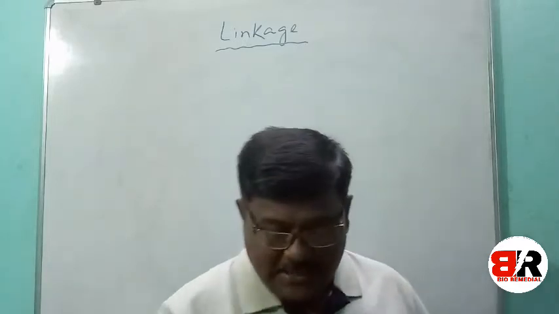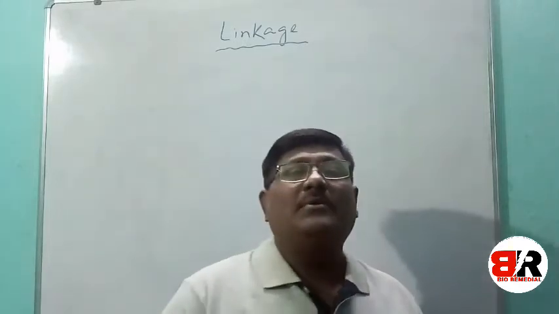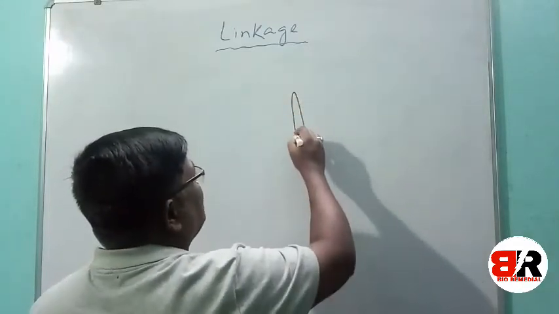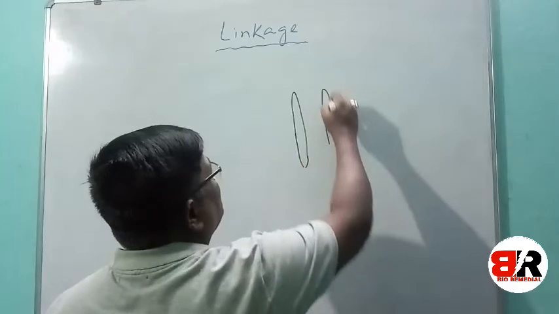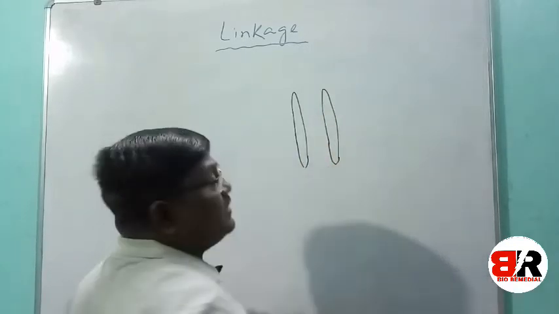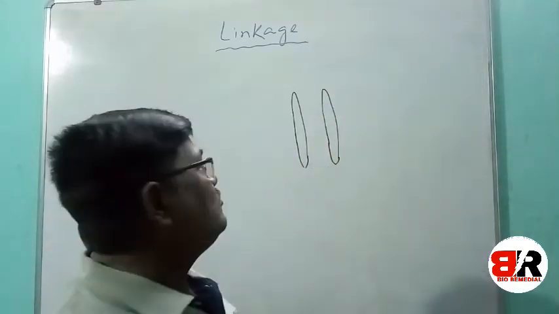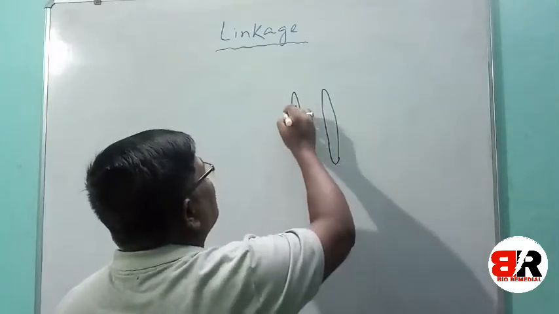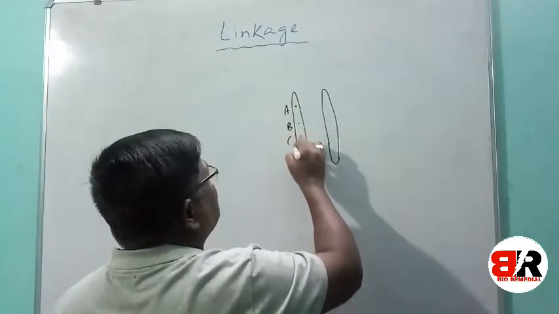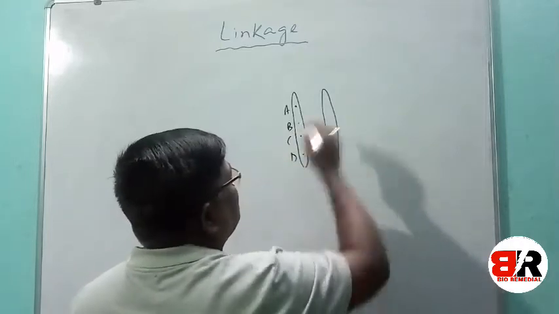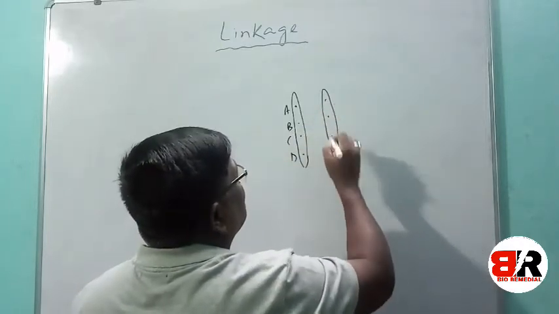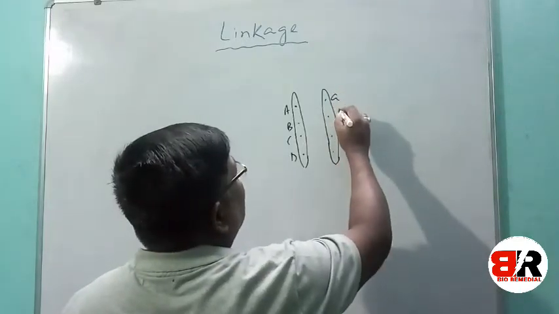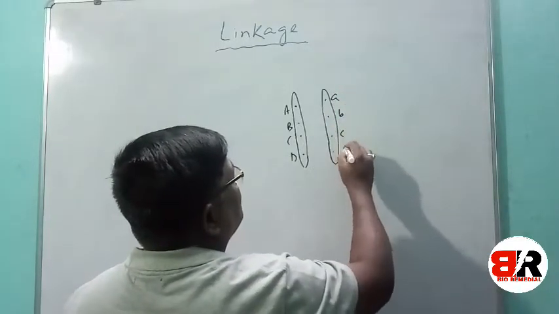Students, let me explain linkage in a very simple way. Suppose there are two chromosomes. I am writing two chromosomes. Suppose this is a homologous pair of chromosomes, and it contains four genes. For example, A, B, C, D are four genes present in this homologous pair, and here also small a, small b, small c and small d.